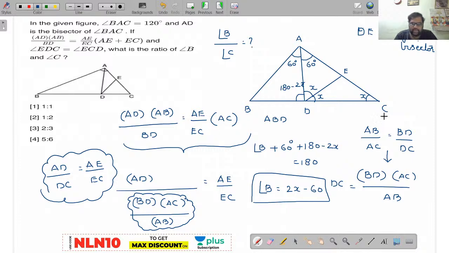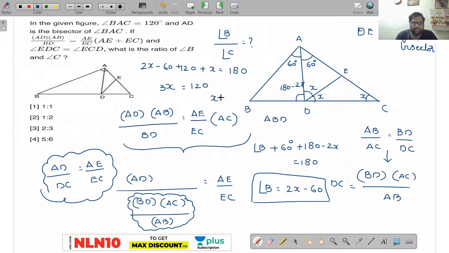Now in triangle ABC, angle B is 2x minus 60, angle A is 120, angle C is x. Totally it will be equal to 180. Minus 60 plus 120 is 60. Again you substitute there. So 3x value will be equal to how much? 120.